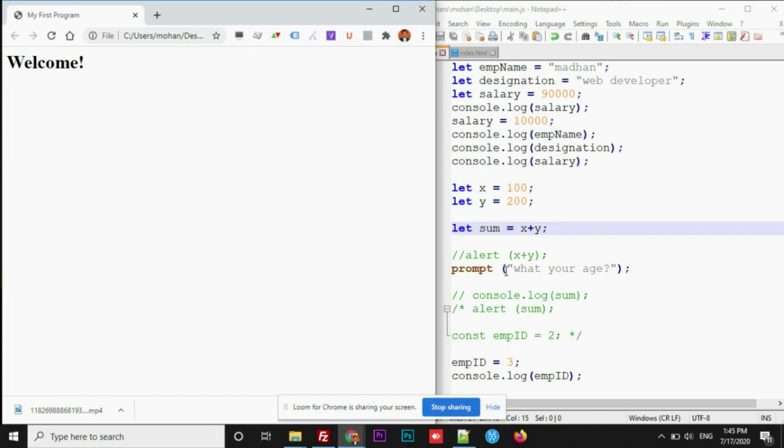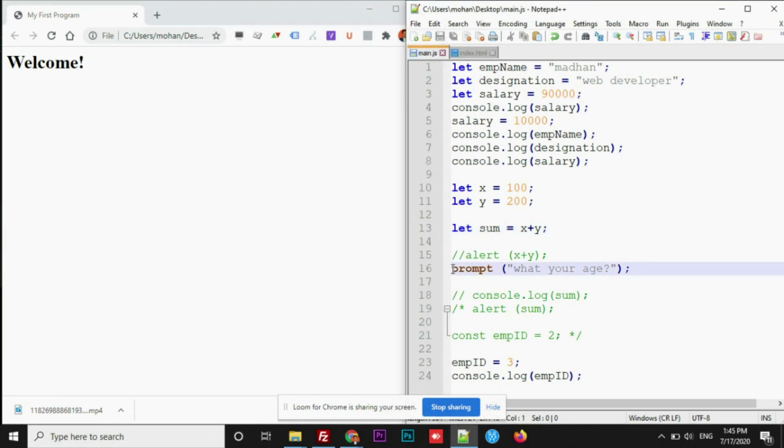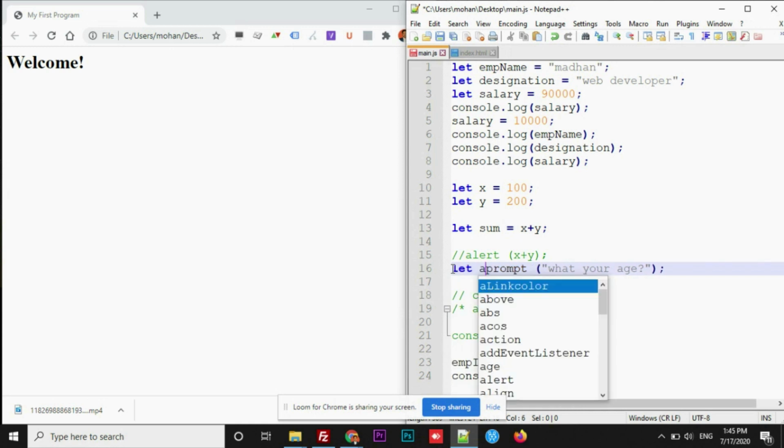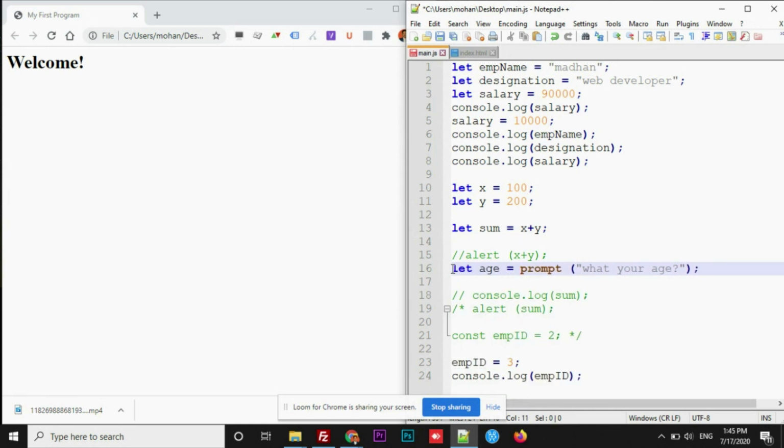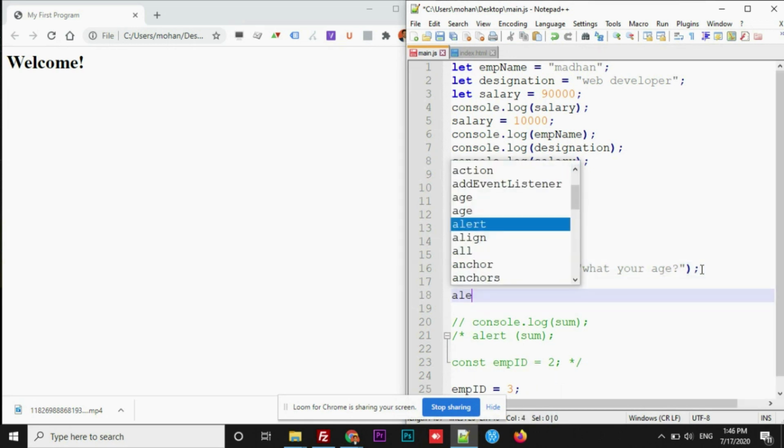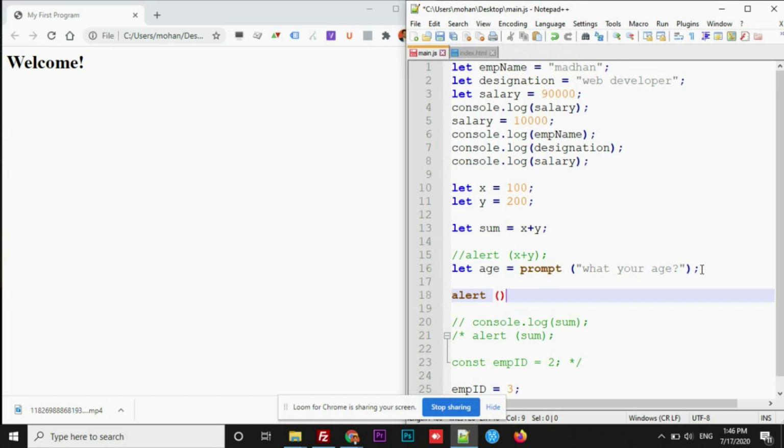But I'm not storing it. In order to store the data, what you can do is assign one variable, let age equals to prompt. Now, whatever information the user provides inside the prompt is going to be stored in age, which is a variable. Okay, if you want to check whether it gets stored or not, let me alert this age.